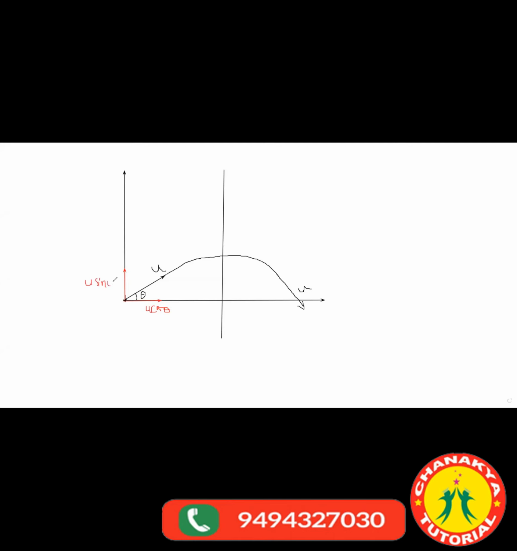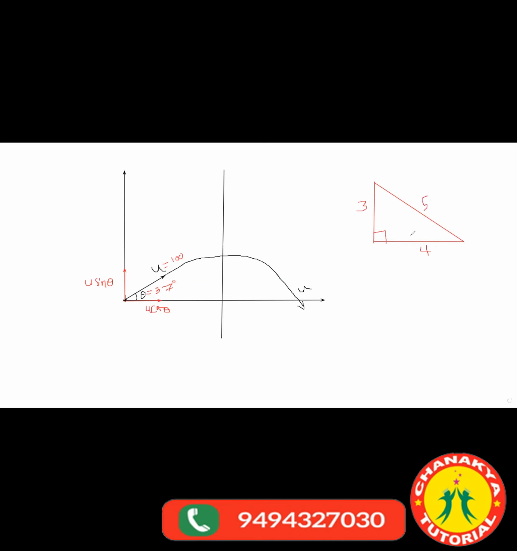Now see, I will make it very simple. Let's say u is 100 and theta is 37 degree. I will give you a triangle, and you need to remember this. I'll draw a right-angled triangle here. You know from class 10th, if this is 3 and this is 4, then the hypotenuse will be how much? 5, sir. 5 from Pythagoras theorem.